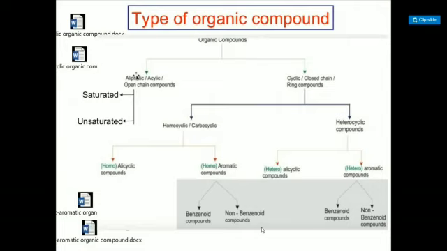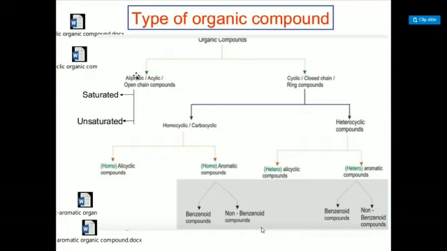Hello students, this is the second video about organic compounds, and the classification or types of organic compounds are explained here. Organic compounds are firstly divided into two types: aliphatic, acyclic or open chain compounds, and cyclic, closed chain or ring compounds. Aliphatic or acyclic open chain compounds are further divided into two types, saturated and unsaturated hydrocarbons, and cyclics are of two types, homocyclic organic compounds and heterocyclic compounds.